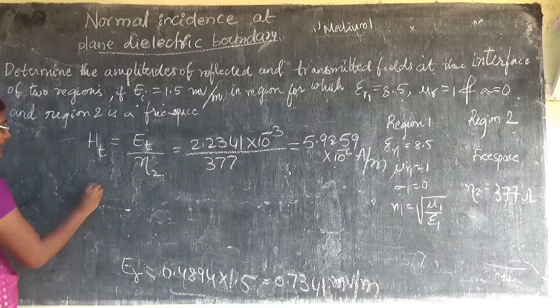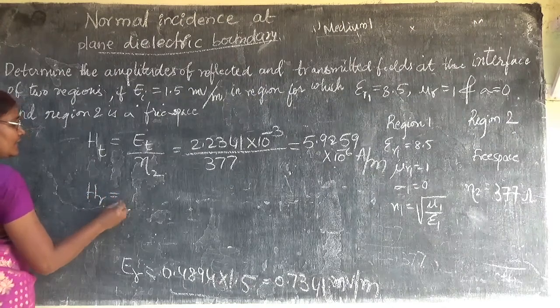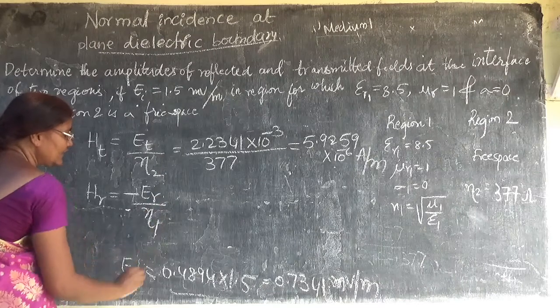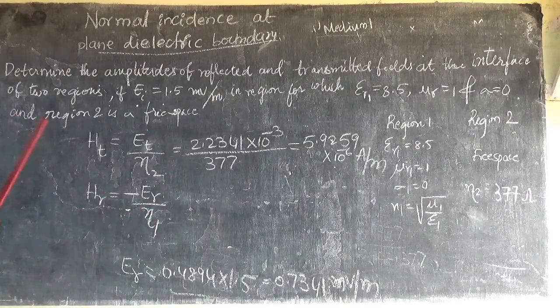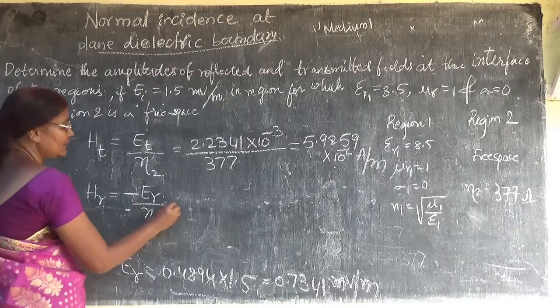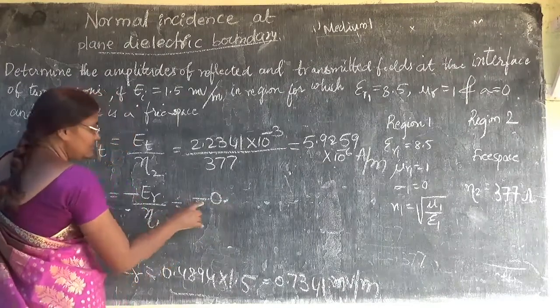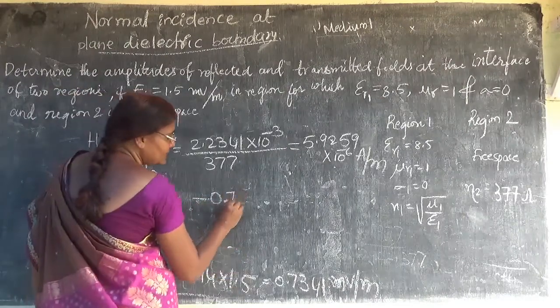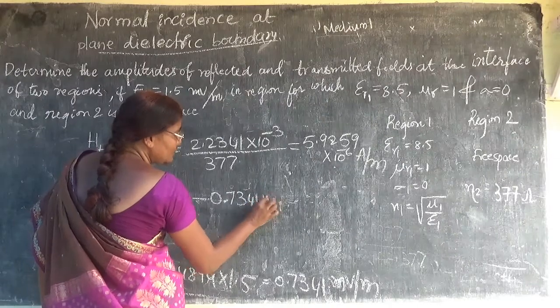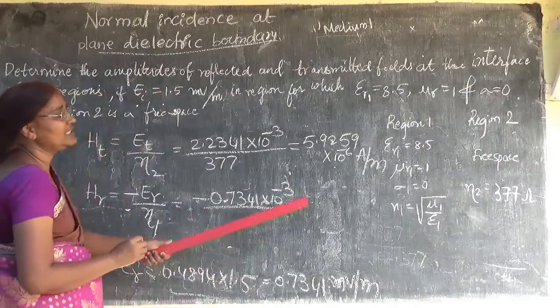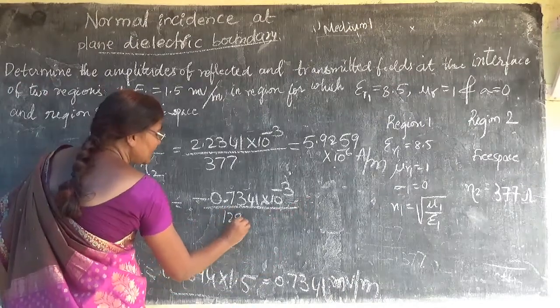Next, what is HR? HR is equal to minus ER by eta 1. Why? Because the reflected wave will always have a negative value. So ER is 0.7341 into 10 to the power of minus 3, divided by eta 1, which we got as 129.22.